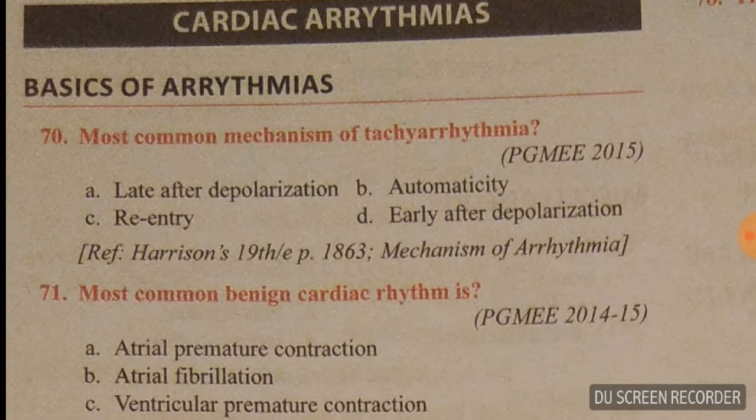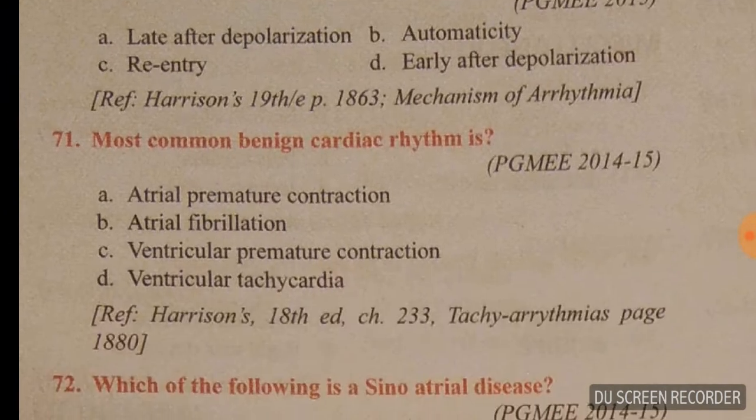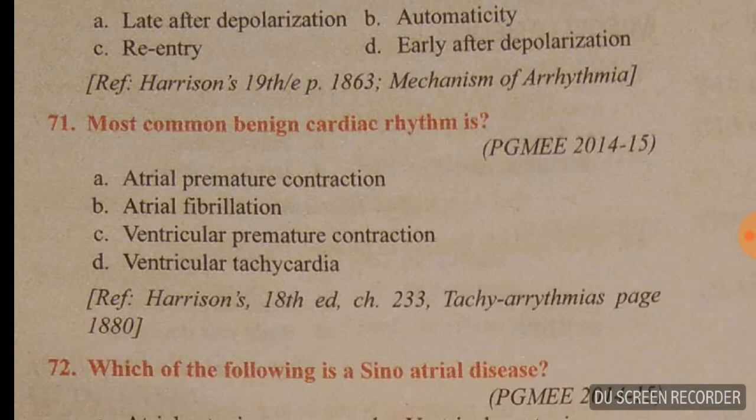Very important topic. Question number 70. Most common mechanism of tachyarrhythmia. The most common mechanism of tachyarrhythmia is re-entry. C option is right. Question number 71. Most common benign cardiac rhythm is, it's atrial fibrillation. B option is right.